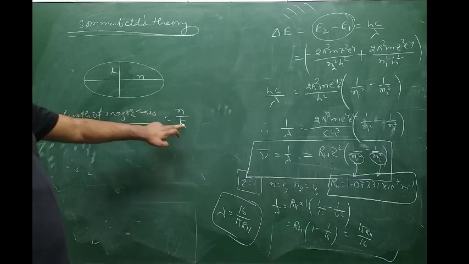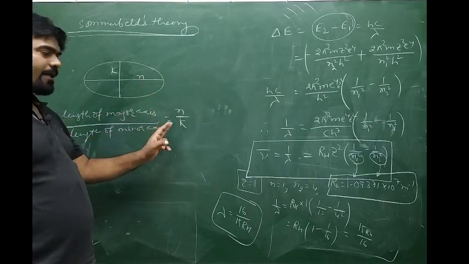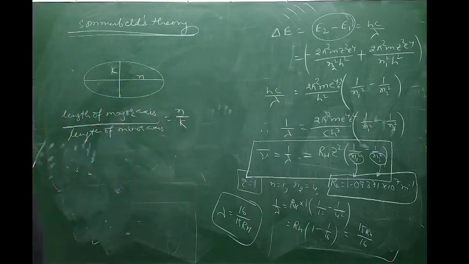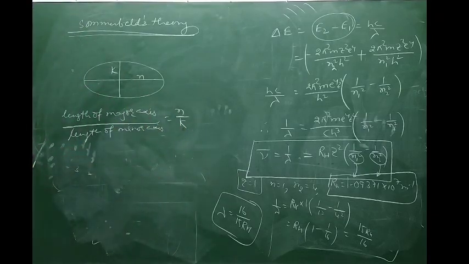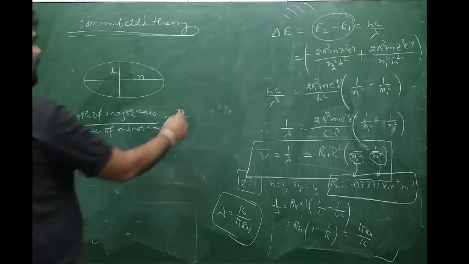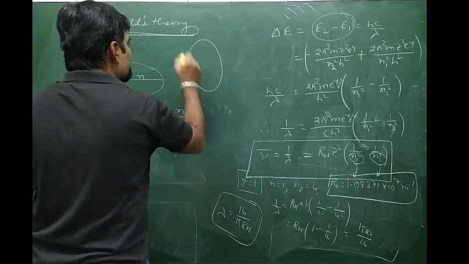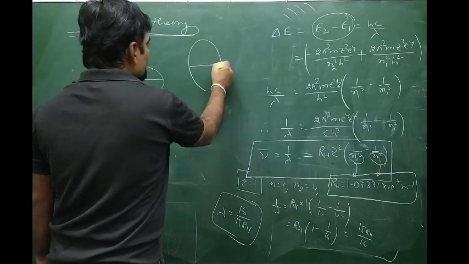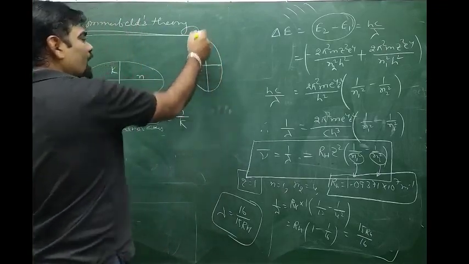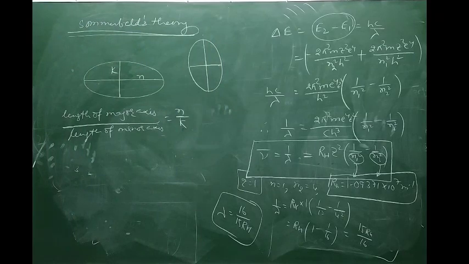The max value of k is equal to n. If k is greater than n, then n will become minor and k will become major, and the ellipse will be a vertical ellipse. Right now it is a horizontal ellipse. That is the only difference.